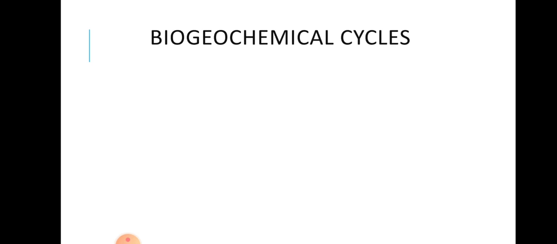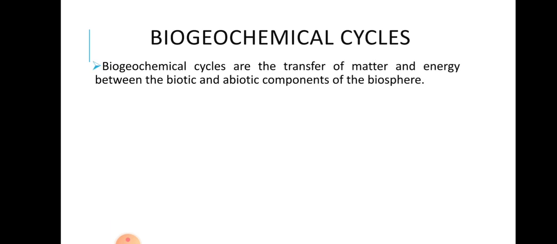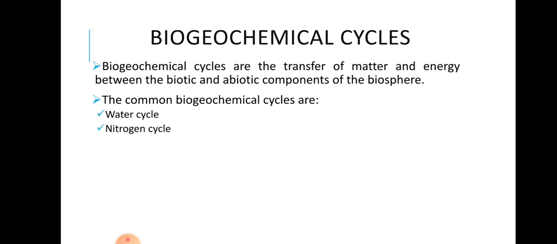Okay, now coming to biogeochemical cycles. Biogeochemical cycles are the transfer of matter and energy between biotic and abiotic components of the biosphere. Matter could be anything, that is solid, liquid or gas. The transfer of matter and energy between biotic components and abiotic components of the biosphere is your biogeochemical cycles. The common cycles are the water cycle, nitrogen cycle, carbon cycle, and oxygen cycle. We are going to discuss all these cycles in detail.